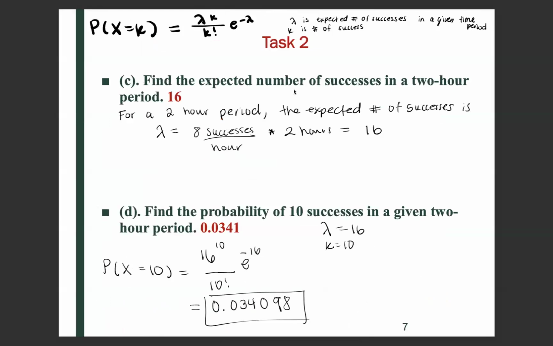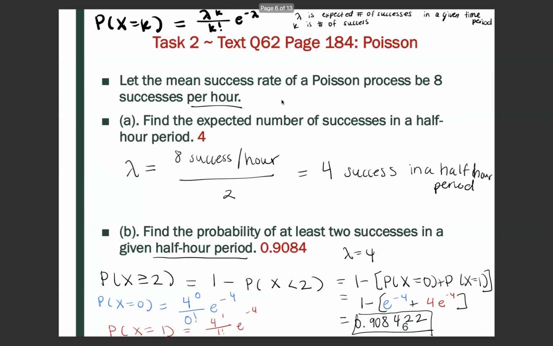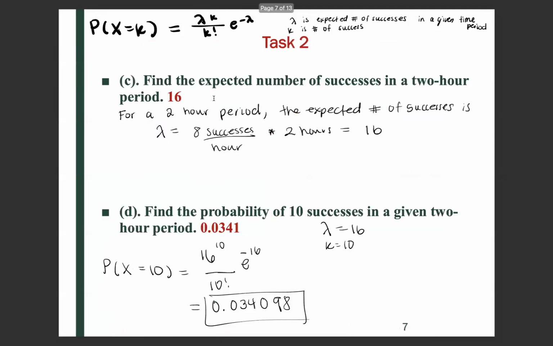Find the expected number of successes in a 2-hour period. So previously, we were given that we have 8 successes per hour. So for a 2-hour period, we now want to multiply by 2. So we get 8 times 2 is 16.